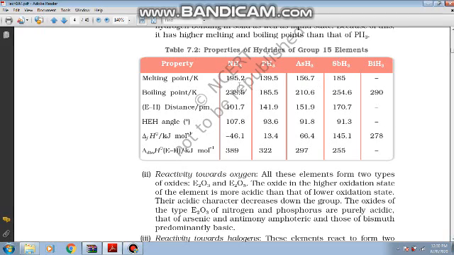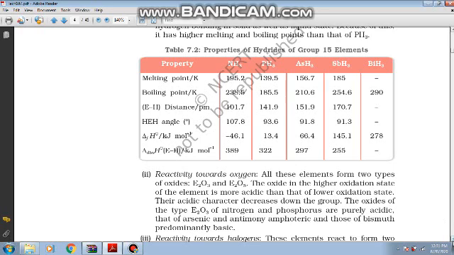Also, if you look at these carefully, the boiling points of these hydrides go on decreasing from top to bottom, with an exception from arsenic to antimony. Now, this is again for the same reason, because as you go down, the extent of hydrogen bonding goes on decreasing. Ammonia has the highest extent of hydrogen bonding, therefore it has the highest boiling point and melting point, and as you go down the hydrogen bonding decreases and therefore the melting and boiling points both decrease.